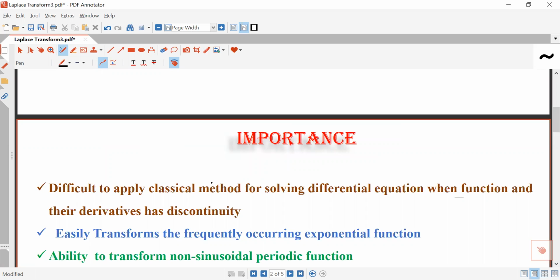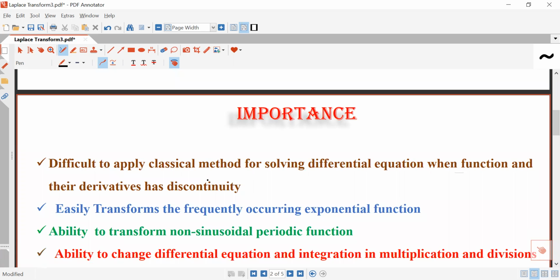But when a differential equation has a function and that function has a point of discontinuity, or its derivative has a point of discontinuity, then it is very hard to apply the classical method to solve such a differential equation. In such a case, the Laplace transform method is found suitable. So through the Laplace transform, you can handle such a function which has a point of discontinuity or whose derivative has a point of discontinuity.